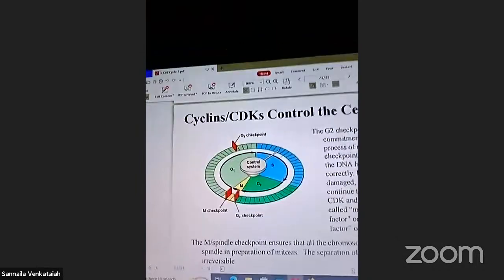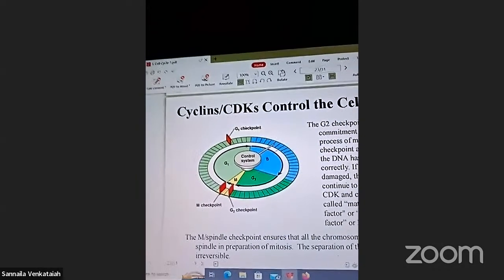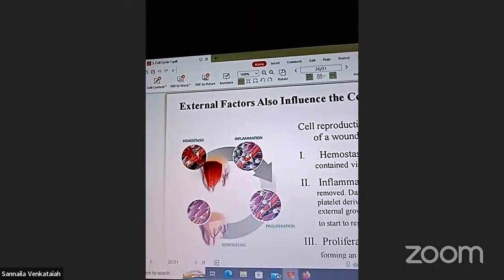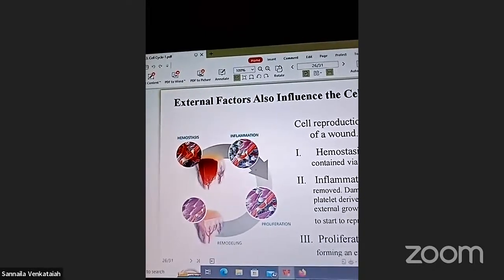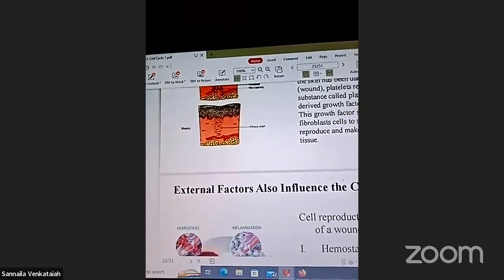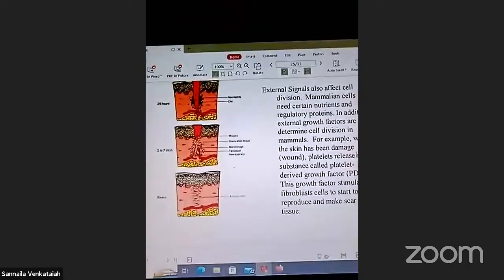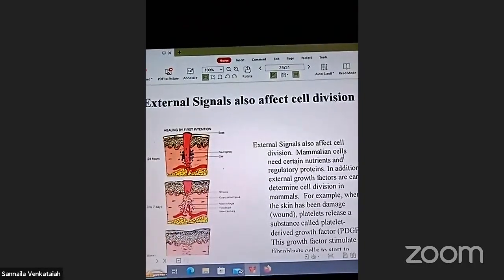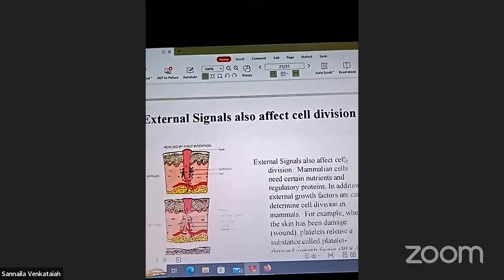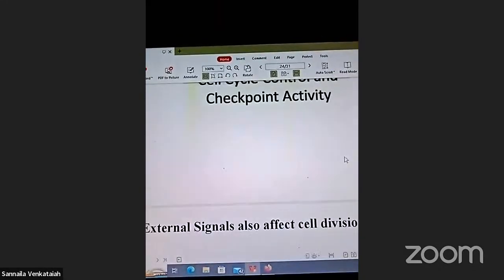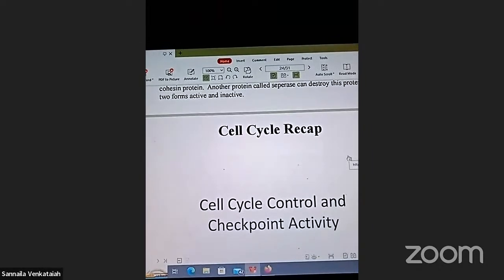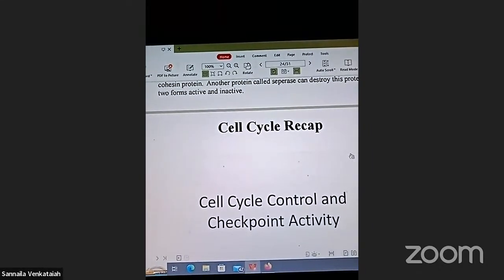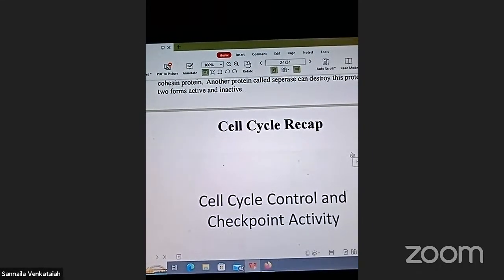Once again, repeat all this topic. These are the external signal effects on cell division. This slide. Next, cell cycle control and checkpoint activity.